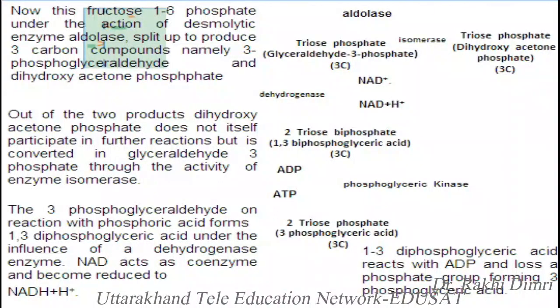The 3-phosphoglyceraldehyde, on reaction with phosphoric acid, forms 1,3-diphosphoglyceric acid. Under the influence of dehydrogenase enzyme, NAD acts as a coenzyme and becomes reduced to NADH. This 1,3-diphosphoglyceric acid reacts with ADP and loses a phosphate group, forming 3-phosphoglyceric acid.